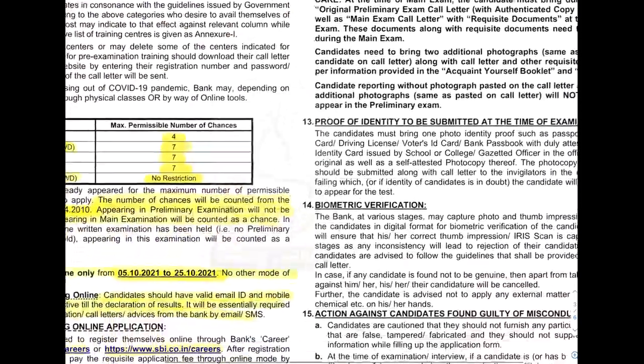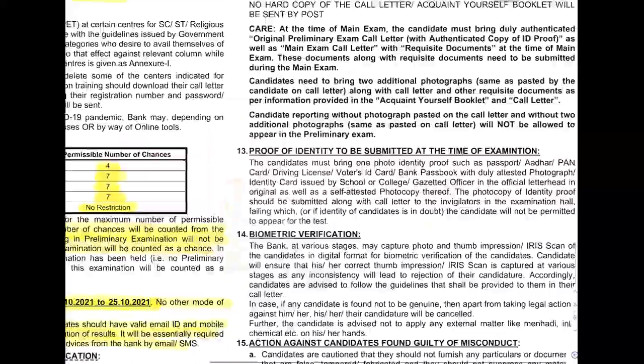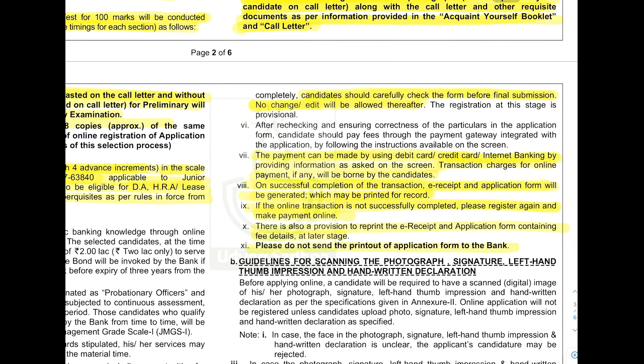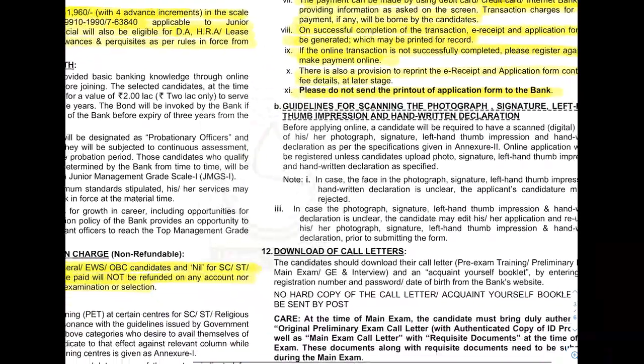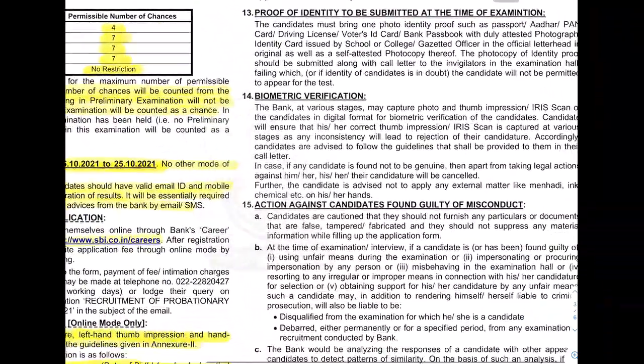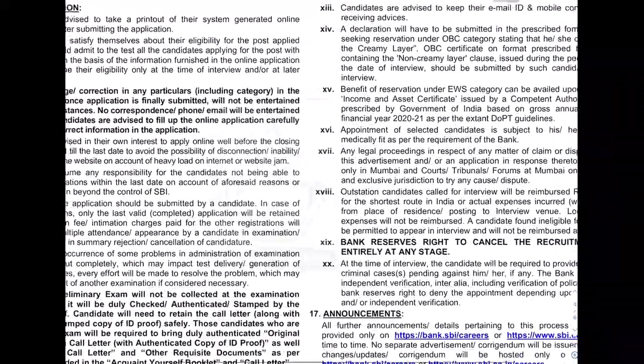Okay, so this is the e-receipt. Clearly it is given that e-receipt should be kept with you. After paying all the fee, you will have the printout of the application form and the e-receipt. Once you get the call letter, the photographs, the ID proofs, this whole kit you have to carry with you to the examination center. Whatever they ask, you should be ready to produce them along with the originals.